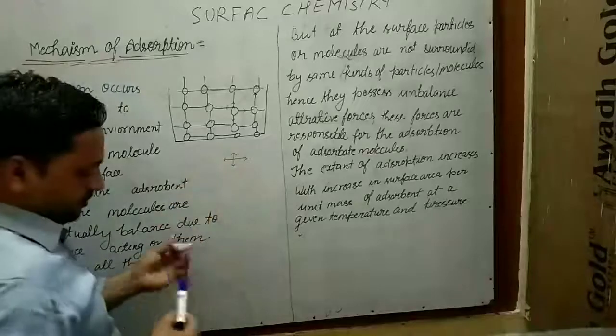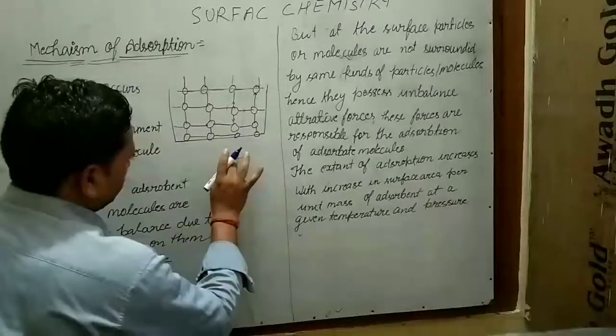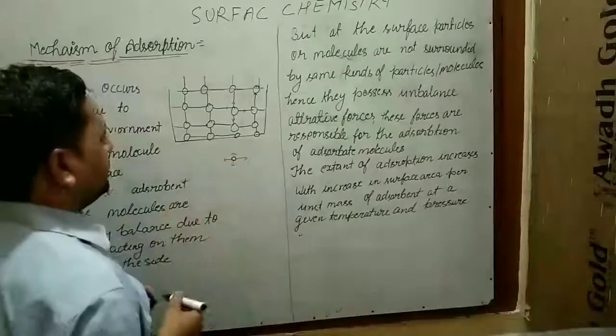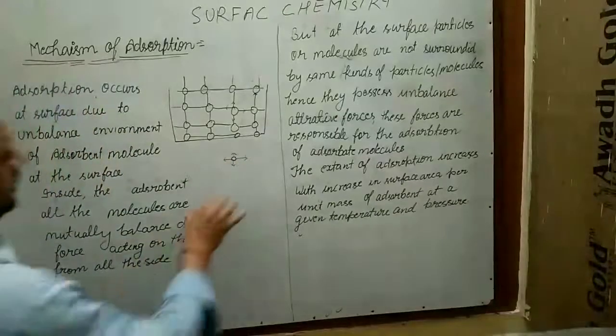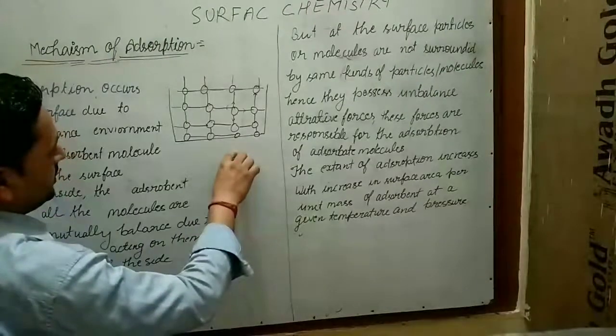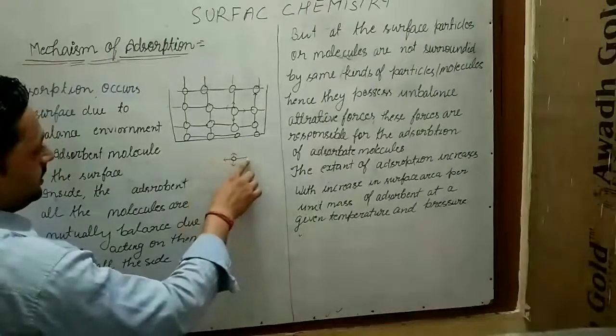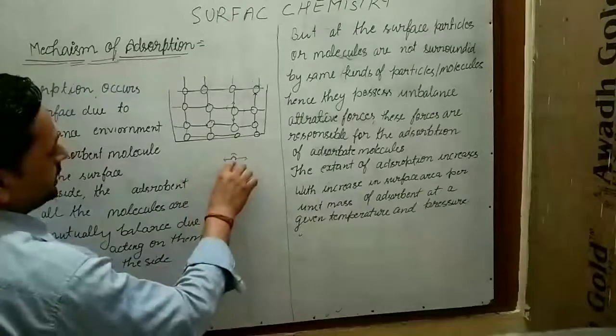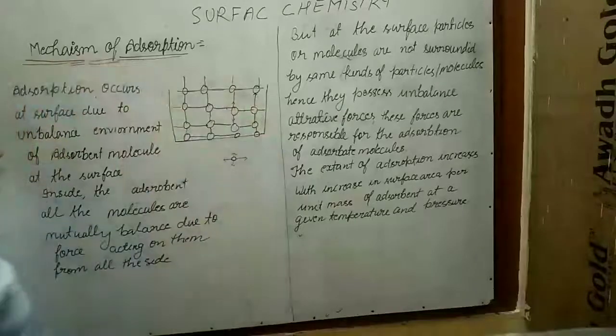If I make one molecule here, you may see this will be cancelled by that and this will be cancelled by that. It means the total attraction of this molecule is 0. It is in a balanced position.